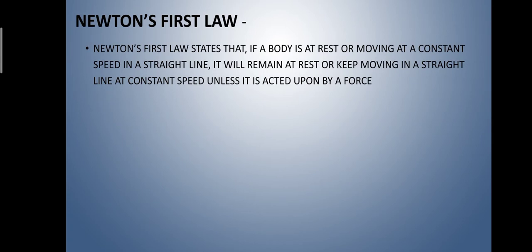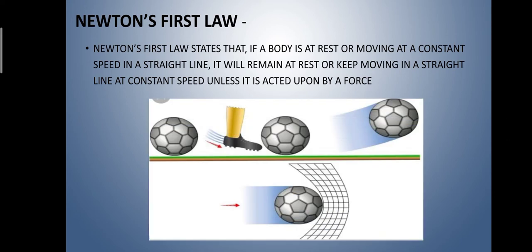Next is Newton's law. Newton's first law states that if a body is at rest or moving at constant speed in a straight line, it will remain at rest or keep moving in a straight line at constant speed unless it is acted upon by a force. In this image, we see that initially the football is at rest, and when the player kicks the football, it comes in motion. So the law explains that unless we apply force, the body cannot come in motion.